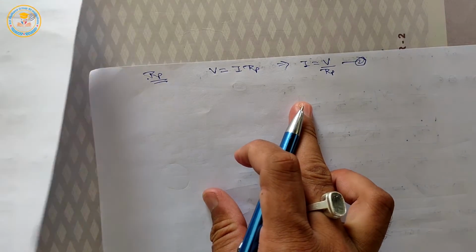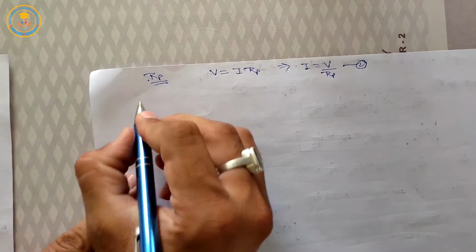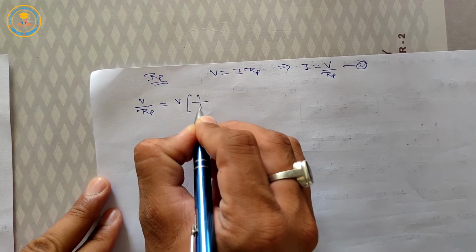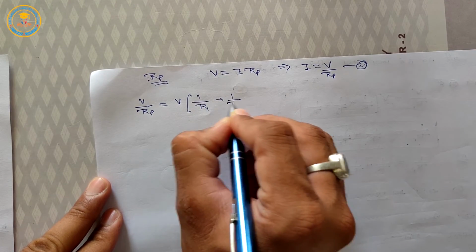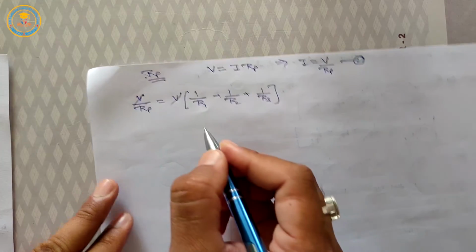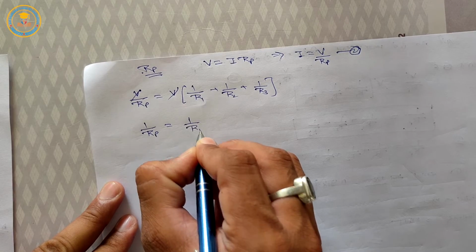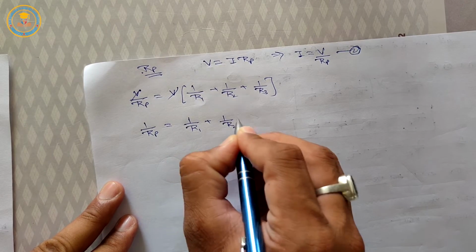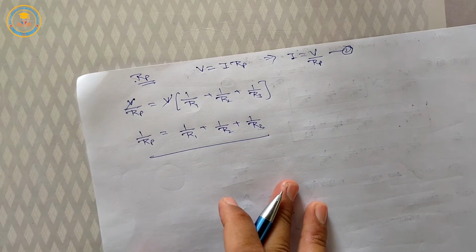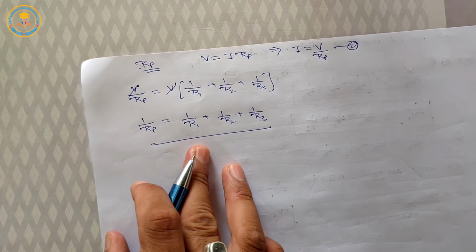Put the value of I from equation 2 in equation 1 on the LHS, then we get V upon Rp is equal to V into (1 upon R1 plus 1 upon R2 plus 1 upon R3). We cancel V, then we get 1 upon Rp is equal to 1 upon R1 plus 1 upon R2 plus 1 upon R3. This is the resultant resistance of a parallel combination.